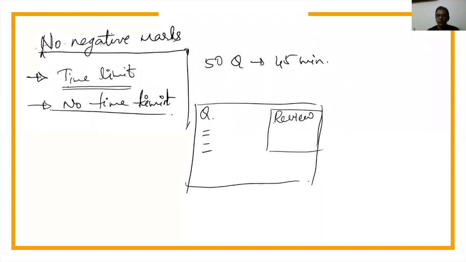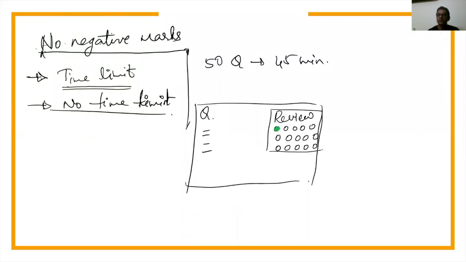Okay, here you will see all the question numbers 1, 2, 3, 4, 5, 6, 7 and so on and so forth. You will see all the question numbers here. When you answer a question, that question will become green in color.